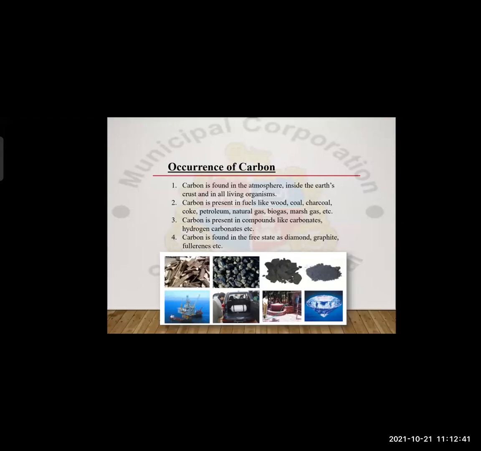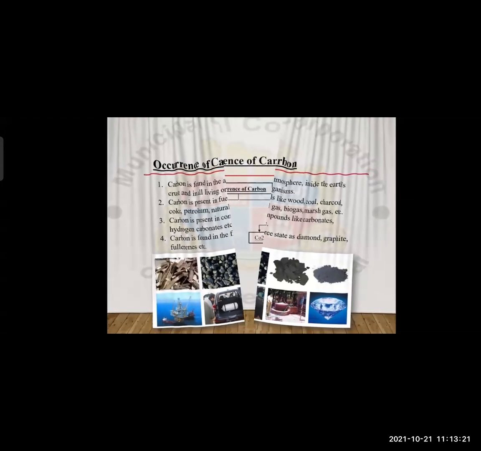Carbon is found in the free state as diamond, graphite, fullerenes. Carbon occurs in free state as diamonds, graphite, fullerene. We'll see it one by one. And the picture which you can see here is nothing but the same, showing at which places carbon is found. One picture is of coal, one is of wood, the other is charcoal, then natural gas, then petrol, diesel, and the last one is the diamond. Okay, so this was about the occurrence of carbon.